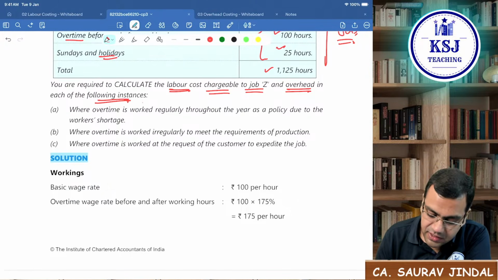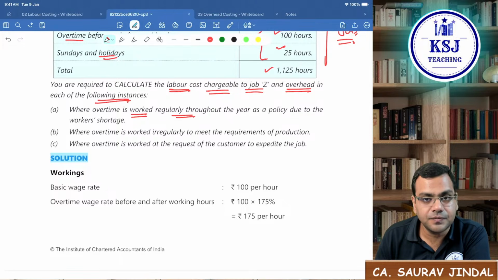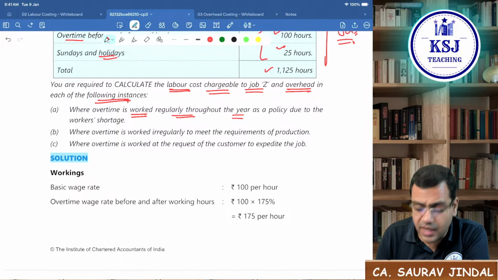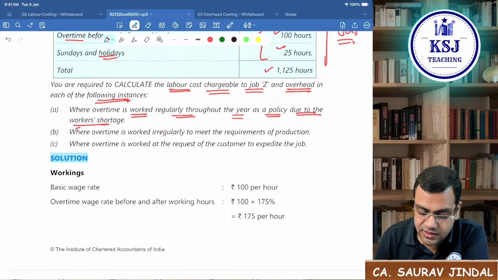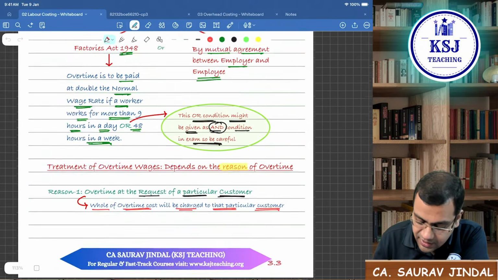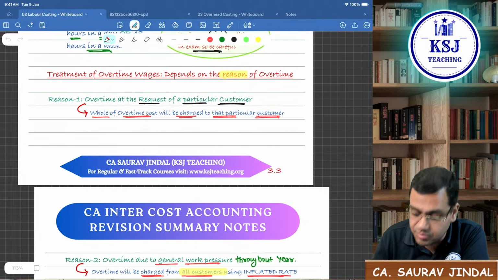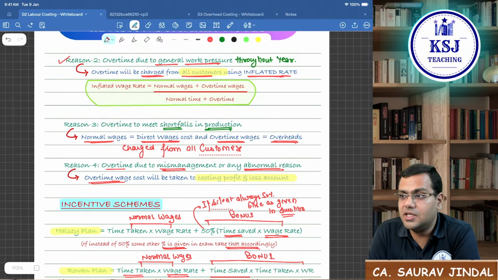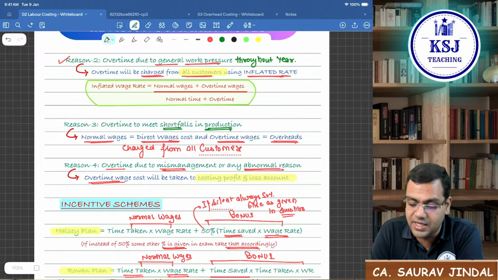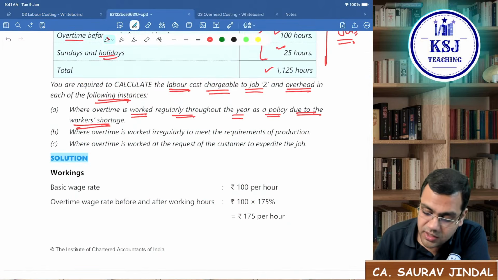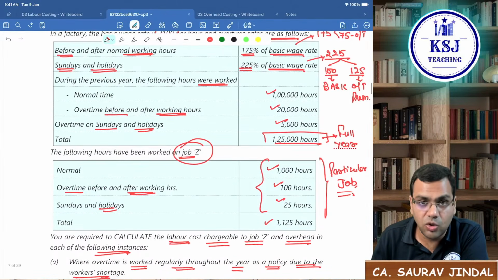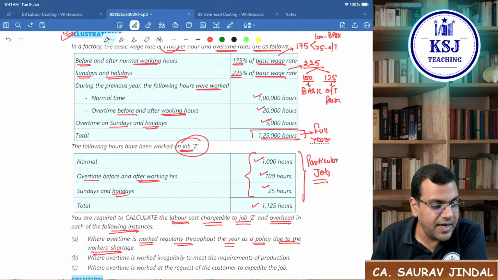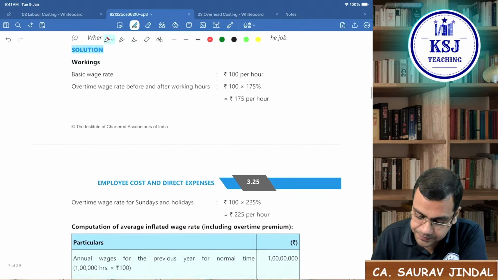First case, where the overtime is worked regularly throughout the year as a policy due to the workers' shortage. Now, which case will it be? Whether it is at the request of the particular customer? No, sir. Reason 2, overtime due to general work pressure throughout the year? Yes. This falls under the second reason. So what will you do in this case? In this case, we will calculate the inflated wage rate. Inflated wage rate is what? The total wages which is payable, divided by total hours.